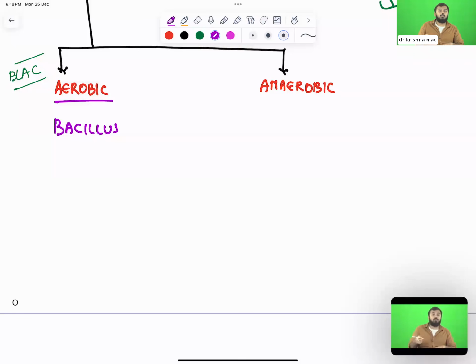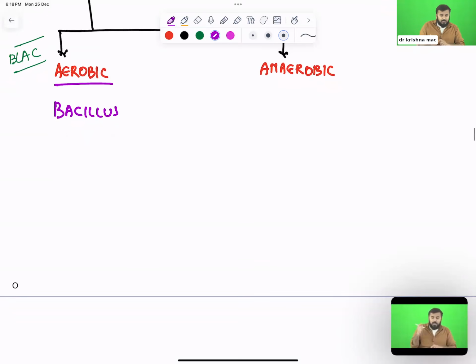Bacillus and Clostridium are the only two genera which release spores. You remember this thing, yes or no? Bacillus as well as Clostridia are the only two which release spores. So after Bacillus, L stands for Listeria. A stands for aerobic, and C stands for Corynebacterium.